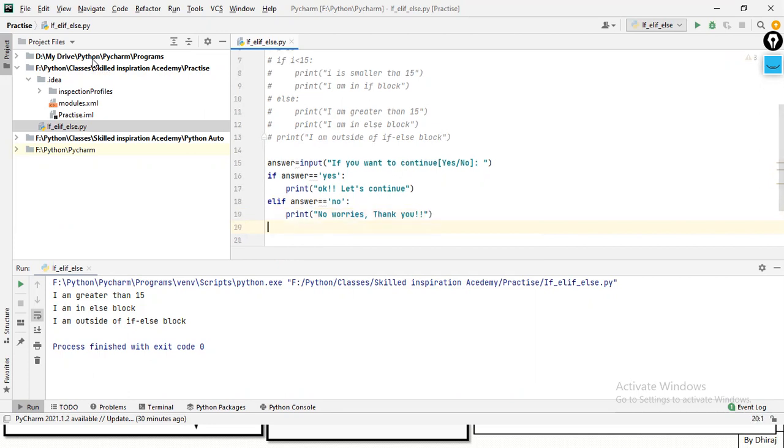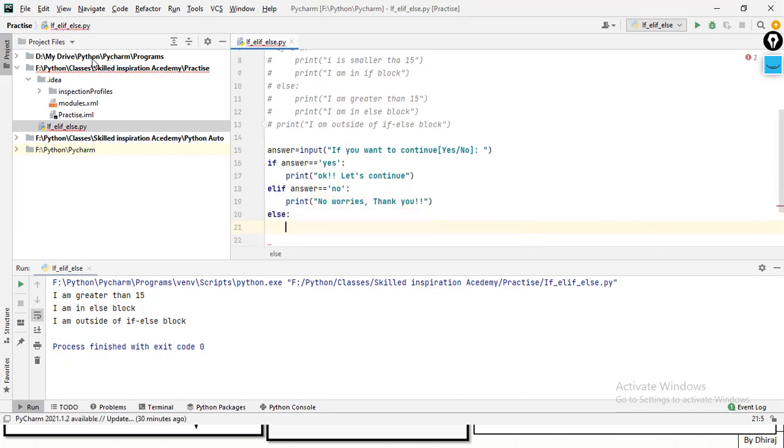And if these both conditions are false, I'll just print in the else, please enter valid input. So let me make this S a small one, and then we're going to see that.